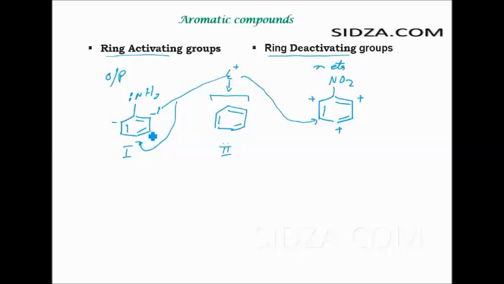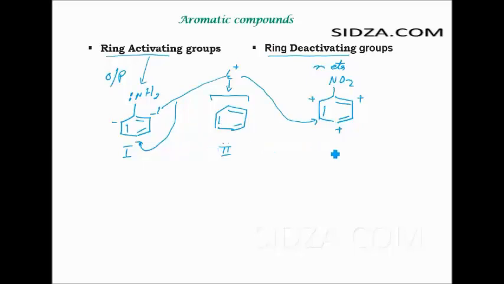It will be quick, it will be fast, and that's why we call it a ring activating group. So we say the NH2 group is basically a ring activating group because it activates the ring to undergo the electrophilic aromatic substitution reaction. So it increases the reactivity of the overall ring, right? That's why the attack on the first ring is faster than the second one.